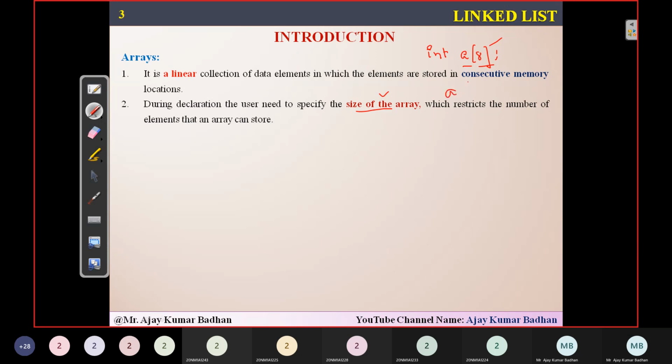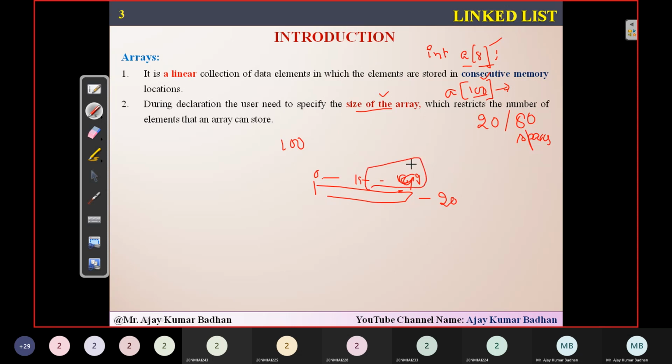Now let us suppose I declare that array as a of size 100. I'm allocating sufficient space here. That's fine, but when I execute the program, let us suppose I have taken only 20 elements. Then what about the remaining 80 spaces? When I initialized this array, I declared the size of 100, meaning 100 slots I have booked, 0 up to 99. But among these, I'm using only the first 20, 0 to 19.